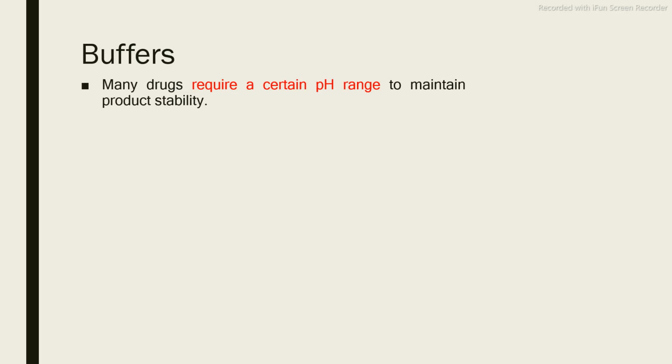And without buffer, suppose after a year the pH may get changed because of certain environmental factors, because of some temperature, humidity or anything. So this pH change can be reduced by means of the buffer. So buffers are the substances that will maintain your required pH, that will resist the change in pH.